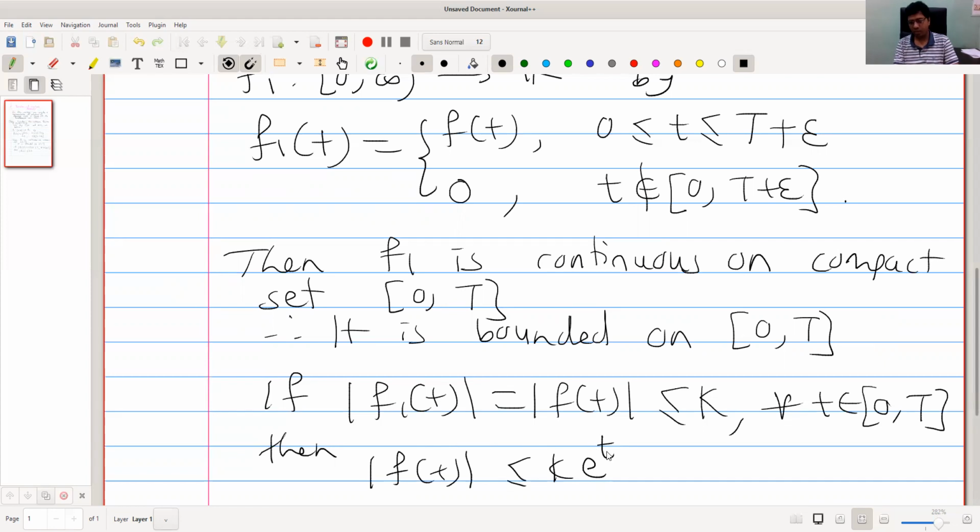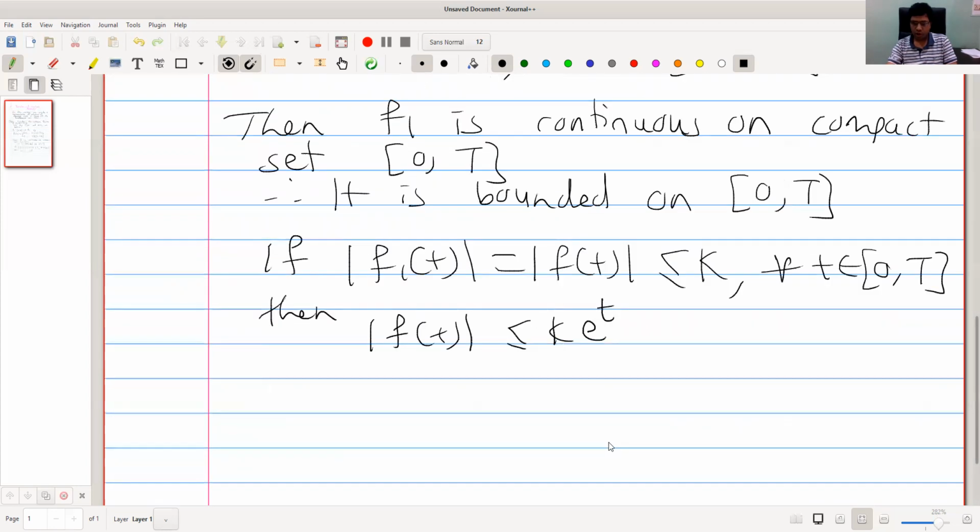Here we can take a to be 1. We know that this exponential value will be greater than or equal to 1. So this is of exponential order.